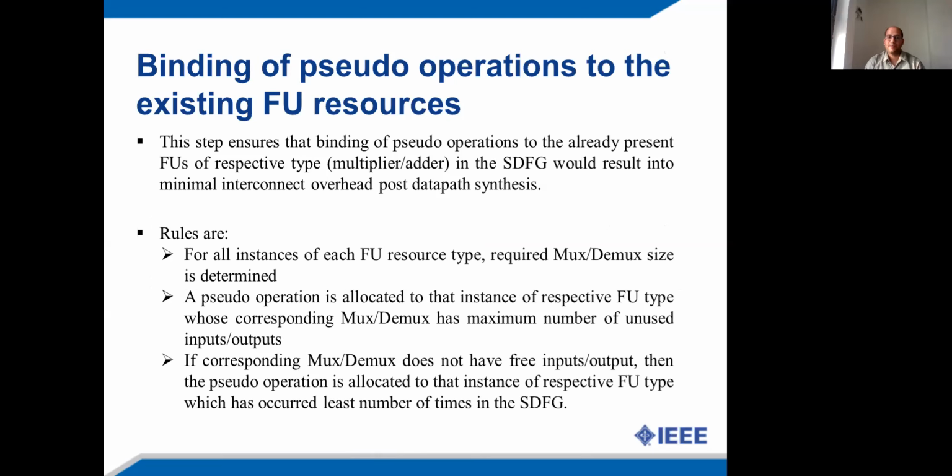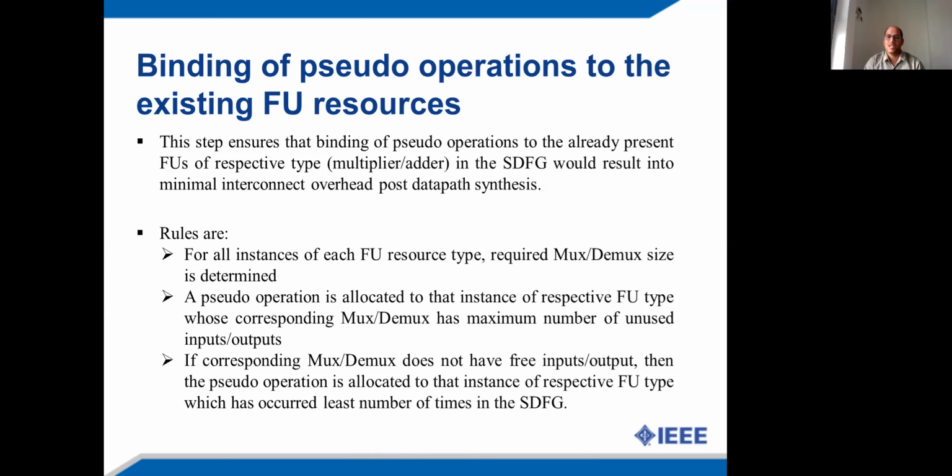When the pseudo operations are mixed, these pseudo operations are associated with the existing FU resources, and this binding of the pseudo operations with the existing FU resources is accomplished using the proposed binding rules, which are as follows. First, for all instances of each FU resource type, the required mux and demux sizes are determined.